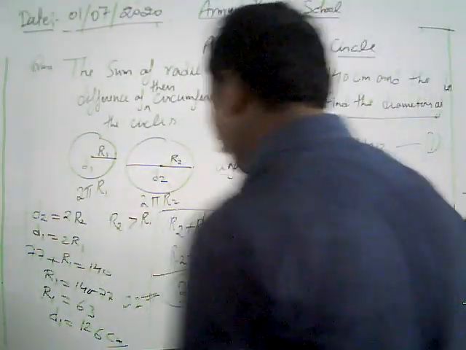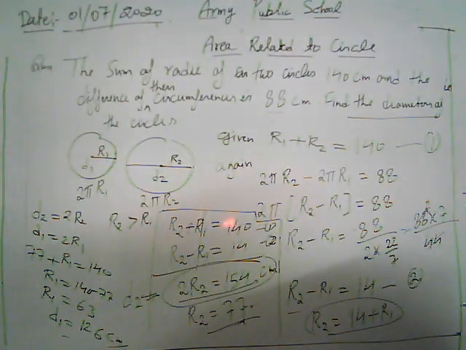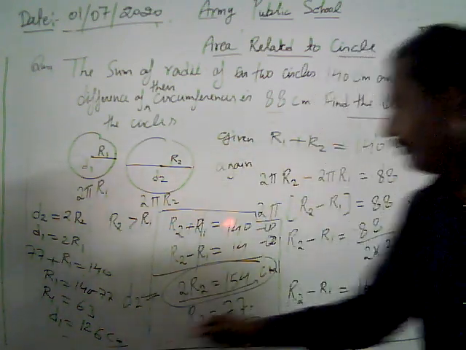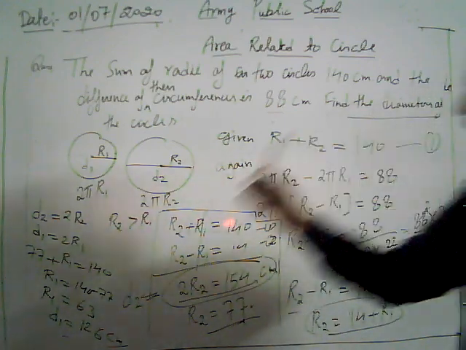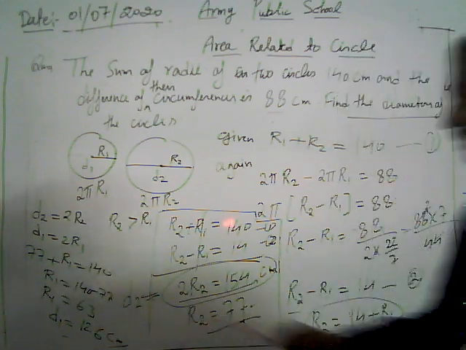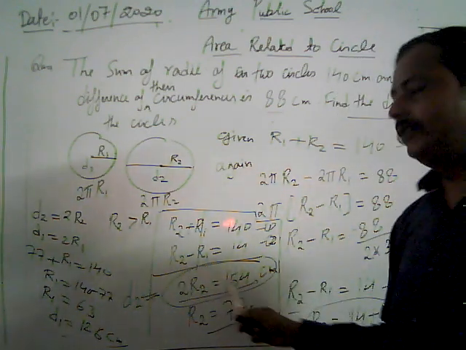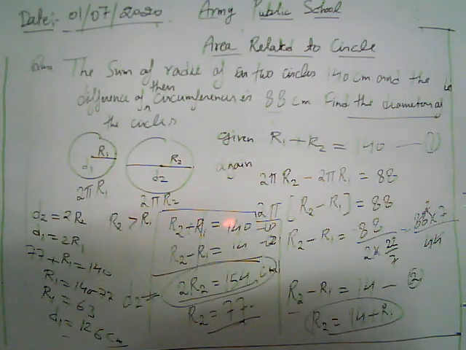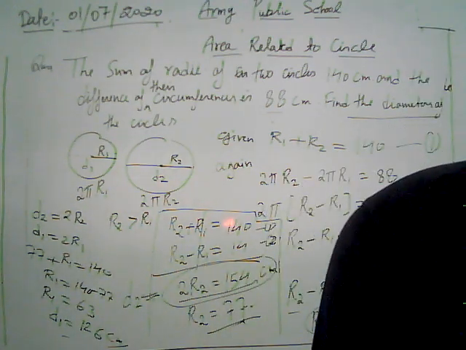Look, what do we have? We have to find the diameters of the circles. I had supposed that this difference is not 140, because 140 is the sum of the radii, but we have to find the diameter. Then one diameter is 126, and the second diameter is 154 centimeters. Now this is one of the basic problems. Now we are going to move on to our next problem.